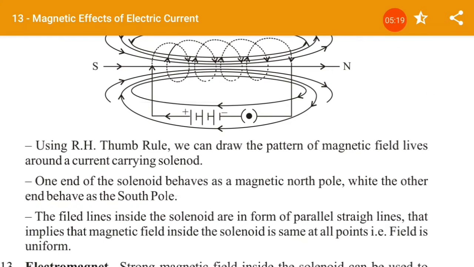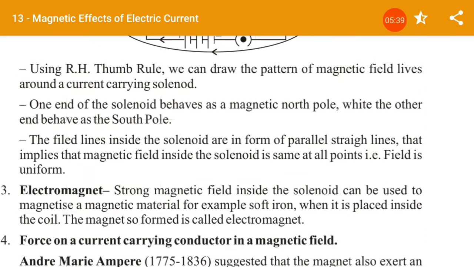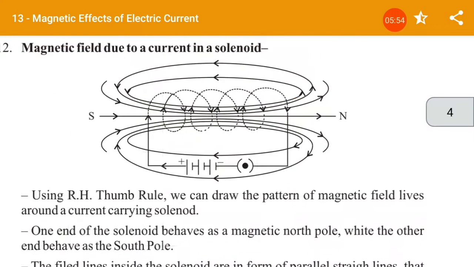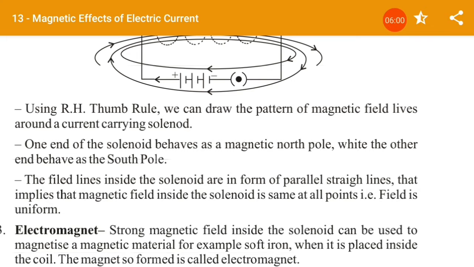So using the right hand thumb rule, we can draw the pattern of the magnetic field lines around a current carrying solenoid. One end of the solenoid behaves as a magnetic north pole, while the other end behaves as a south pole. The field lines inside the solenoid are in the form of parallel straight lines. That implies that the magnetic field inside the solenoid is the same at all points. The field is uniform. So in this solenoid, the magnetic field lines are always parallel.